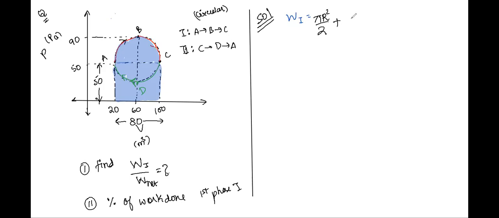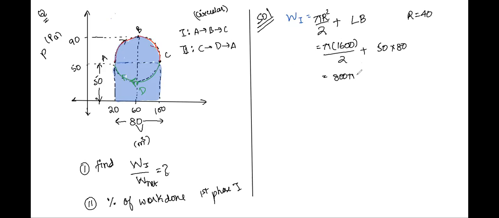Clear, Karuna? Yes. That is length into breadth of the rectangle, right? This is the area of the semicircle, and the area of the rectangle. How much is the radius, by the way? 40, sir. So we have r is 40. So we'll take this as pi into 40 square, that is 1600, by 2, plus 50 into 80. Are we right with this, Karuna? Yes, sir.